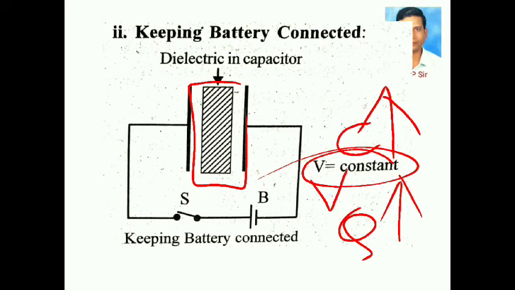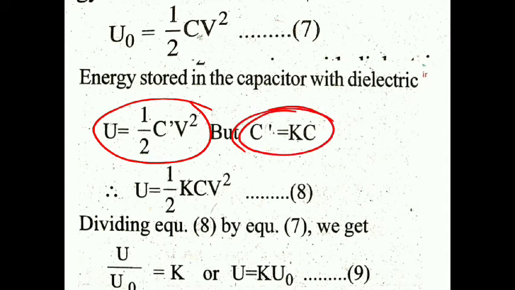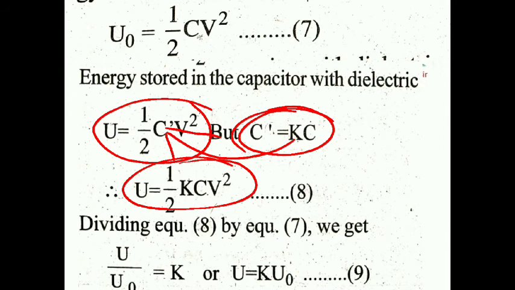Now, energy stored without dielectric, U naught equals half CV square. Energy stored in the capacitor with dielectric, U equals half C dash V square, but we know C dash equals KC. Substitute this value in this equation. Therefore, U equals half KC V square.